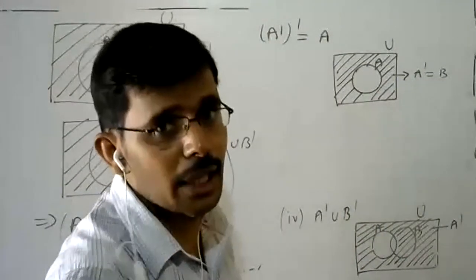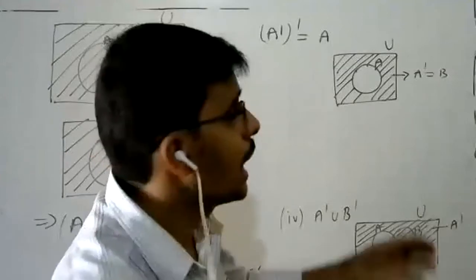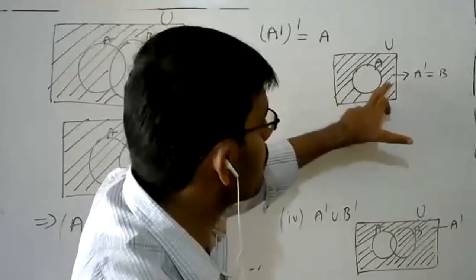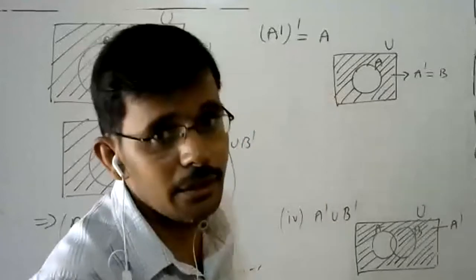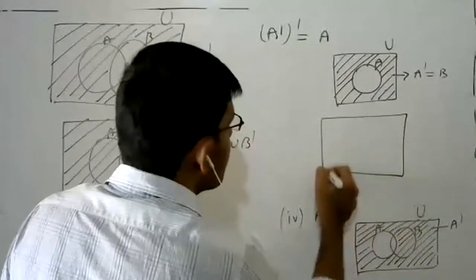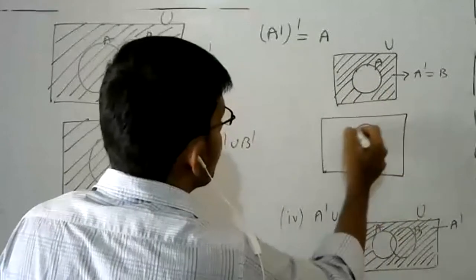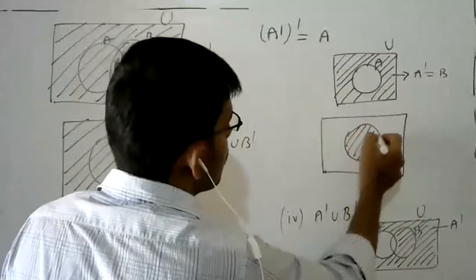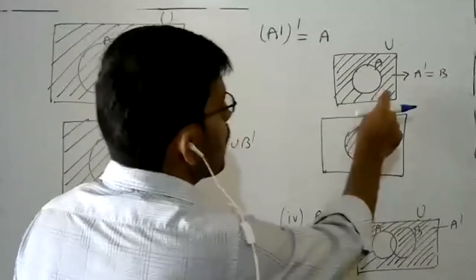Again, take the complement. That means the set of all elements other than this set B, that means this shadowed region. So again we are getting this portion only. It is just the simple complement of this set.